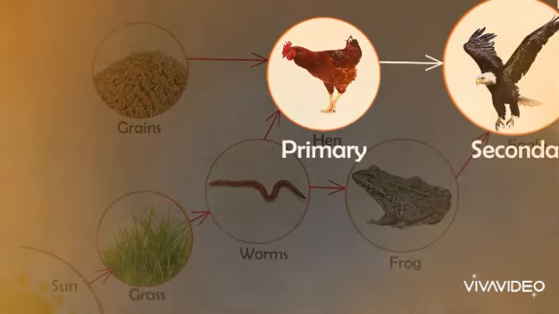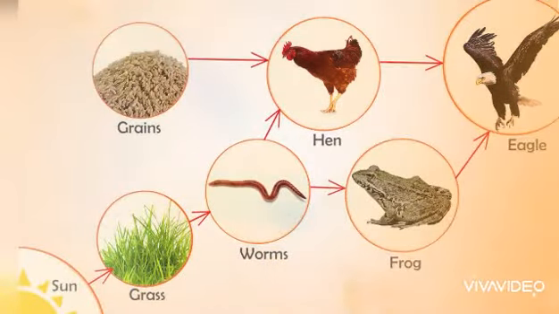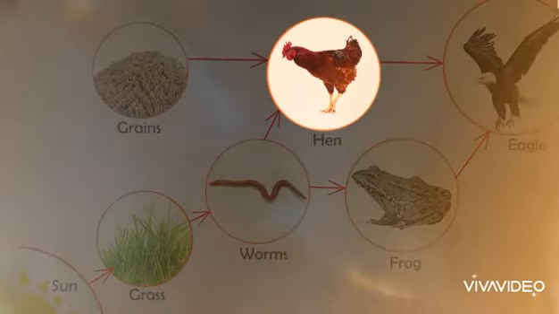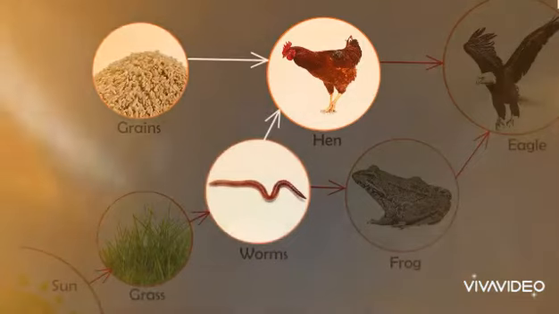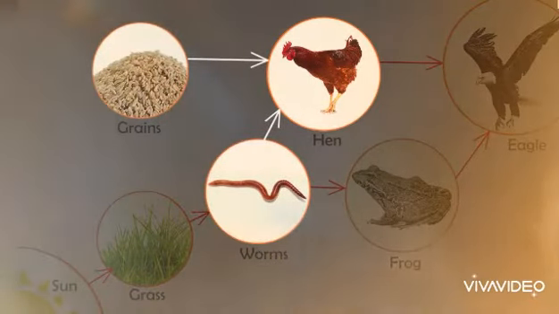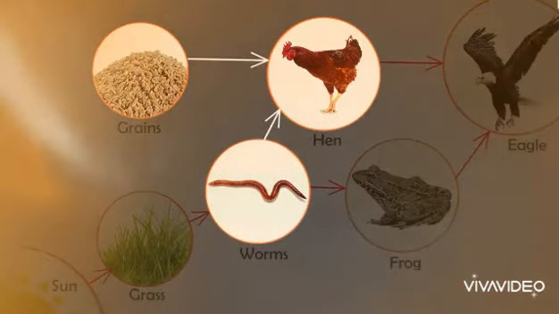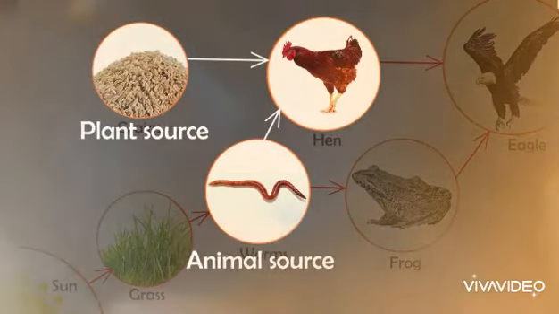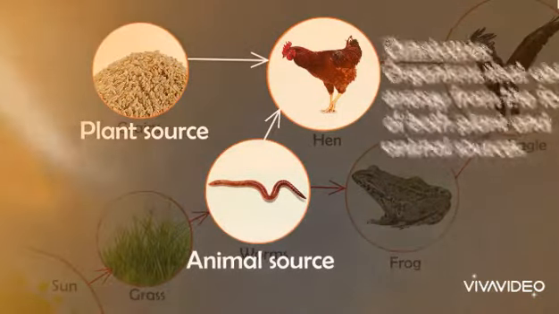But if you see the food chain with hen and eagle, it is the shortest with only primary and secondary consumers. In this food web, if you consider the hen, it feeds on both grain and worm. That is, it obtains energy from the food of both plant and animal source, and hence is an omnivore.